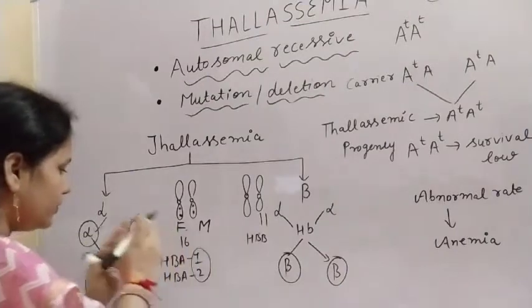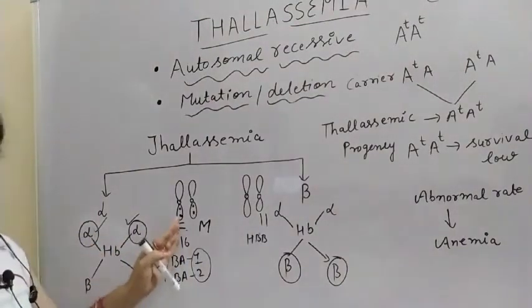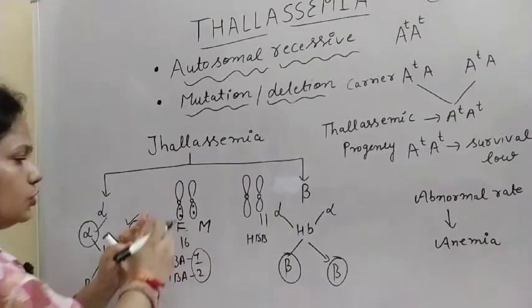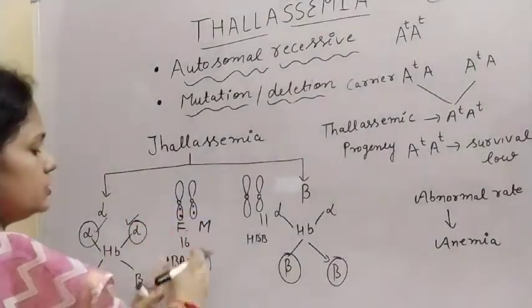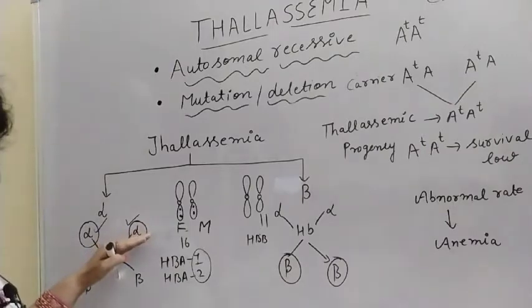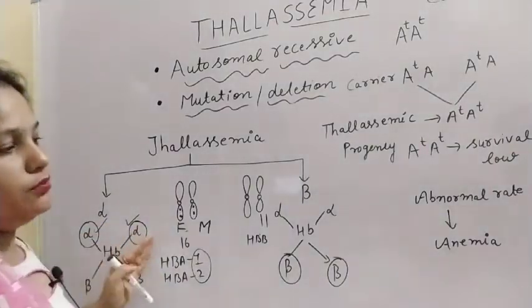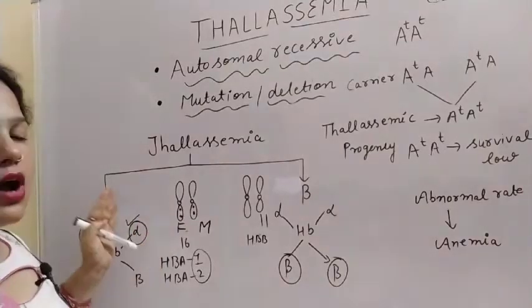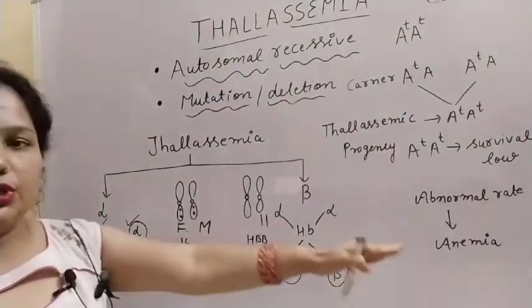So when alpha thalassemia occurs, there are four genes, because two are on the father's and two on the mother's chromosome. If these four genes are affected, then there will be abnormal formation of the alpha chain, and if the alpha chain is abnormal, then there will be this disease alpha thalassemia, and there will be anemia.